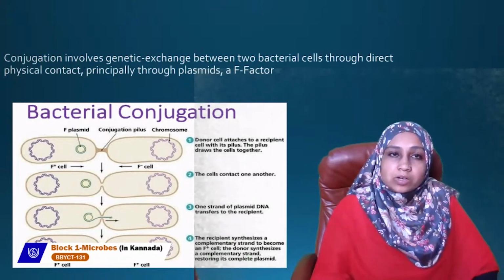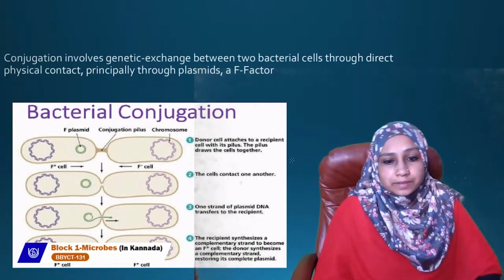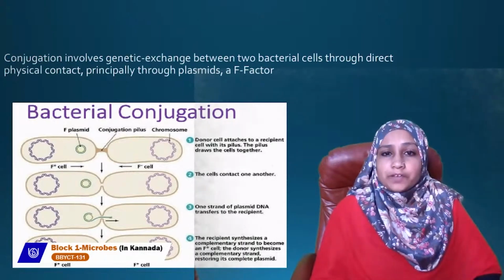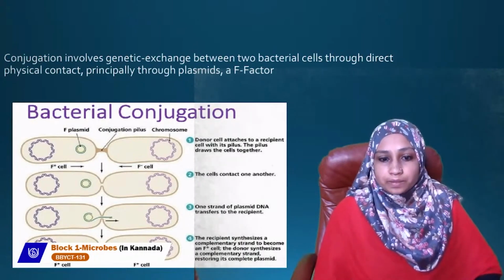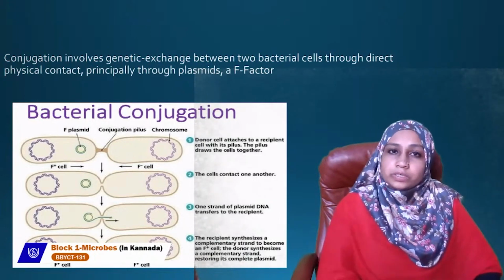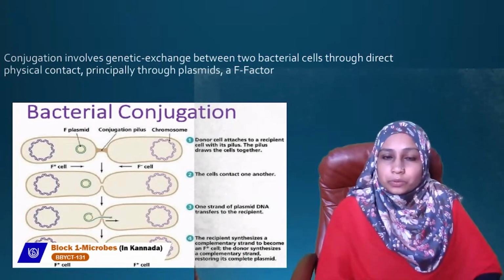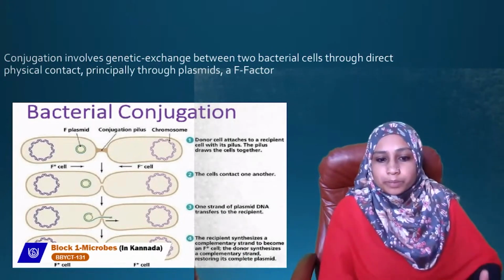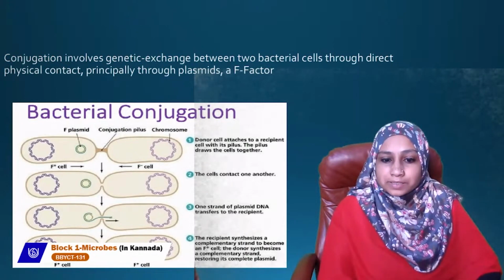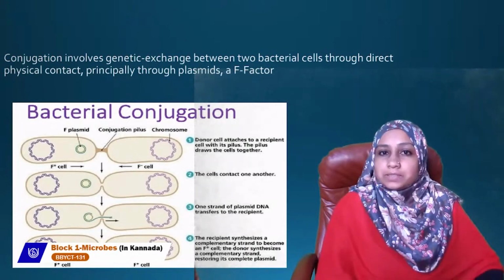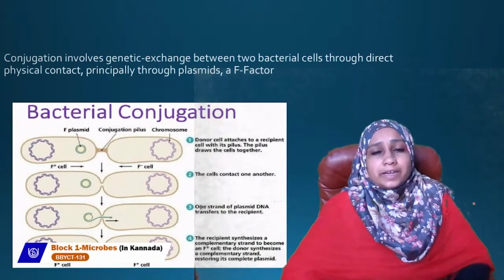Next step: the recipient cell synthesizes a complementary strand for the strand that has passed, so that the F minus cell becomes an F plus cell. And the donor cell also has only one strand, so even that synthesizes a complementary strand. Therefore it is restoring its complete plasmid. So this is how the exchange takes place between the two bacterial cells.